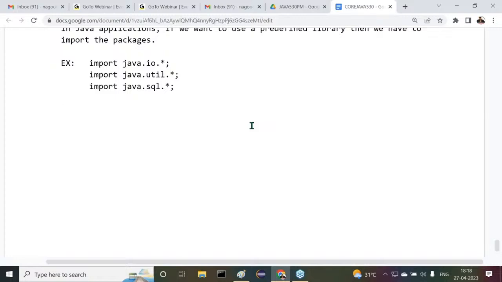Okay, fine. For example, I prepared a Java program. Inside the Java program, I have written all these import statements. Now I want to compile my program. Observe carefully. If I compile a Java program, then